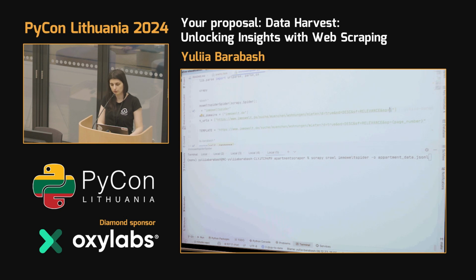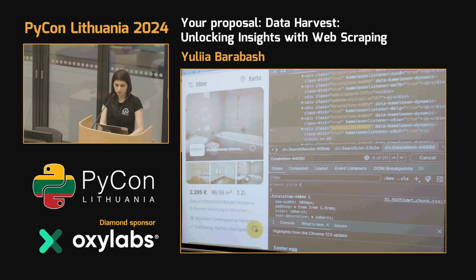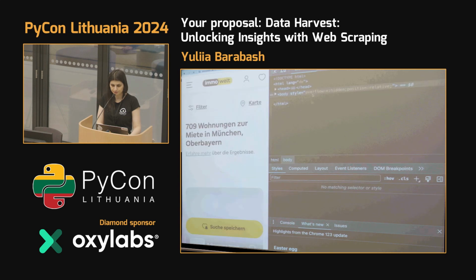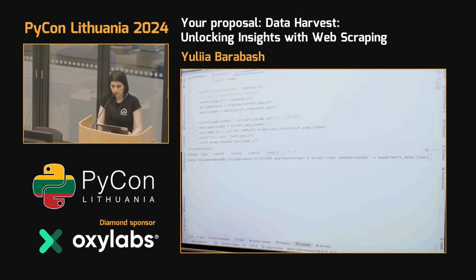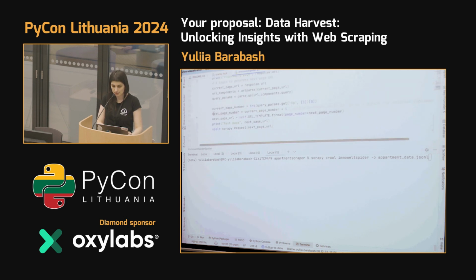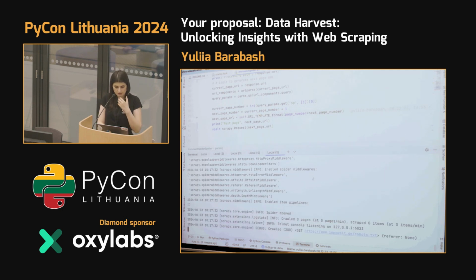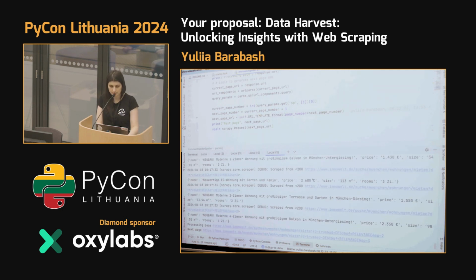So 1, 2, 3, 4, 5. And for example, if we go to 3, we will have this page. So basically we will extract the current number of the page, we will increase it, and we will go to the next page. And if we run it, we can see that we're collecting our data.